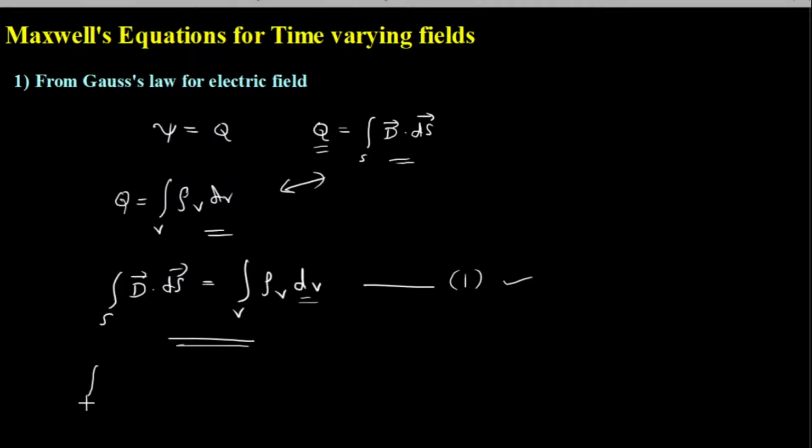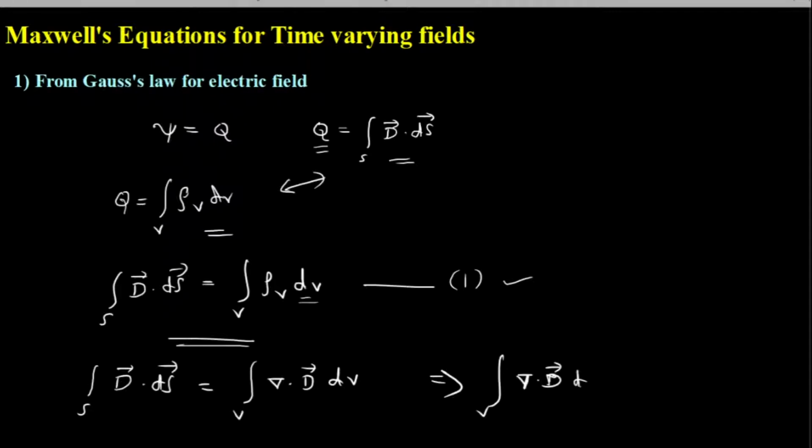So what does divergence theorem say? Surface integral D dot dS, that is surface integral of any vector, is the same as volume integral of divergence of that vector. So this is what divergence theorem says. We have already studied this, right? So if I apply this to the LHS, the above equation becomes volume integral del dot D dv will be equal to volume integral rho v dv.